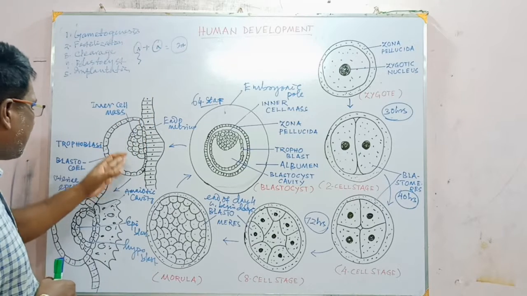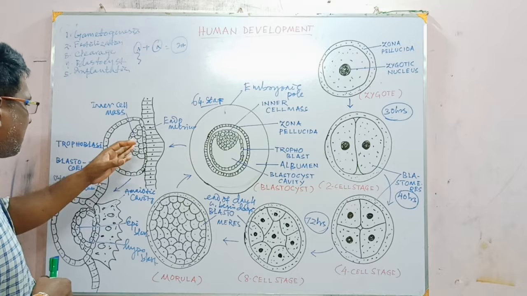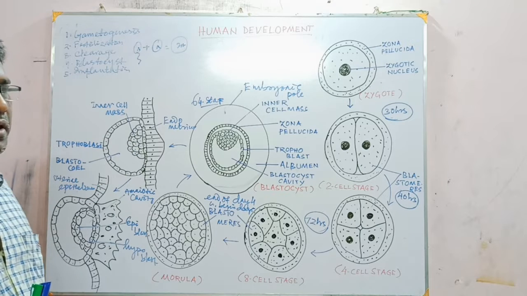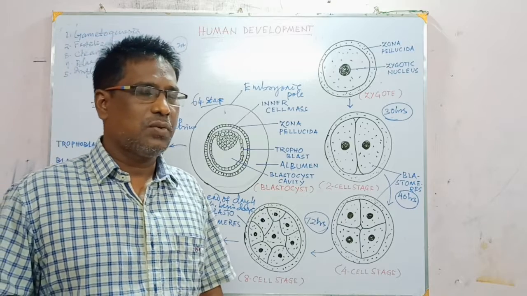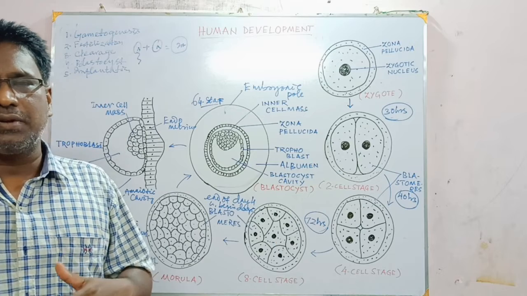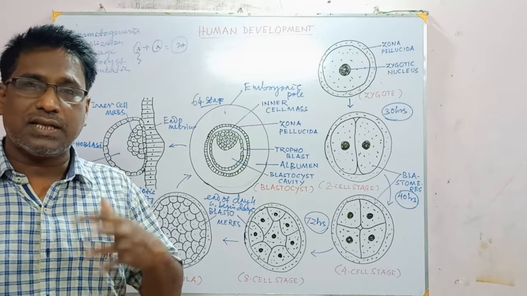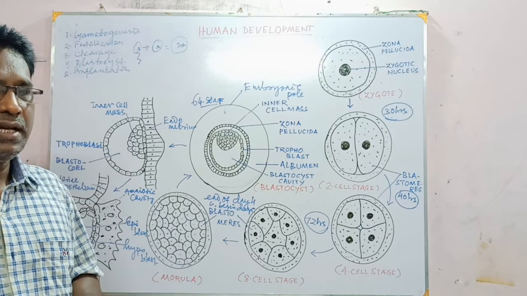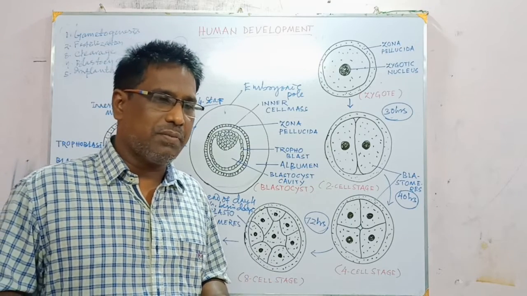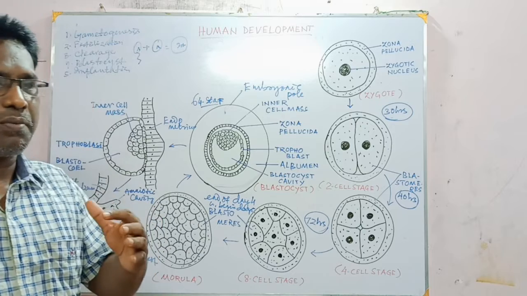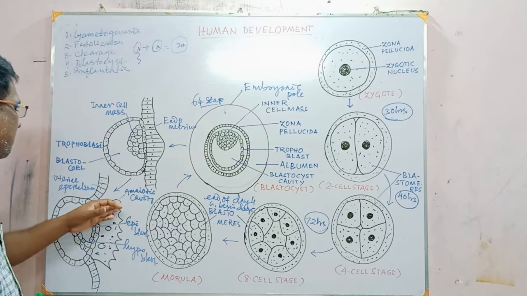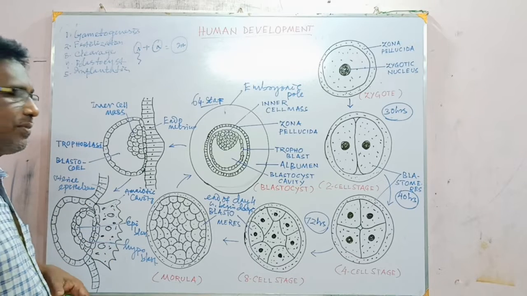Then the inner cell mass grows and the trophoblast cells get differentiated into two layers. One is a unicellular layer and another is a multicellular layer of trophoblast called the syncytial trophoblast. Trophoblast helps in formation of the extra-embryonic membrane chorion, which forms villi-like structures to form the placenta from its chorionic villi.